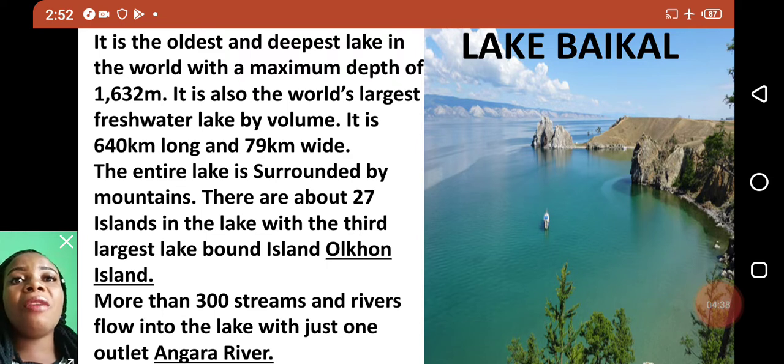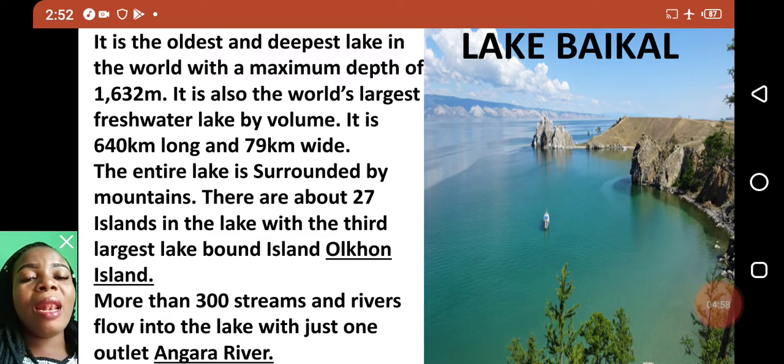It is 640 kilometers long and 79 kilometers wide. The entire lake is surrounded by mountains. There are about 27 islands in the lake, with the third largest lake-bound island referred to as Olkhon Island.